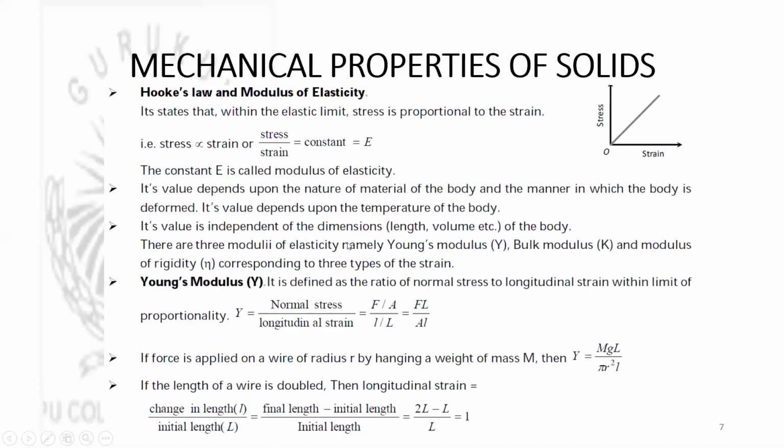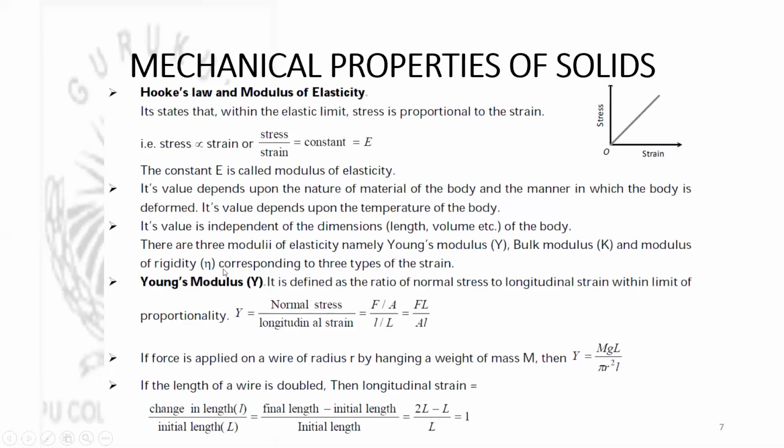Means it is independent of length, volume, etc. for the body, because it depends mainly on the nature of the material. Then there are three moduli of elasticity, namely Young's modulus, bulk modulus, and rigidity modulus. Bulk modulus usually uses the symbol K. We will continue with it. In some books they mention it as capital B as well.